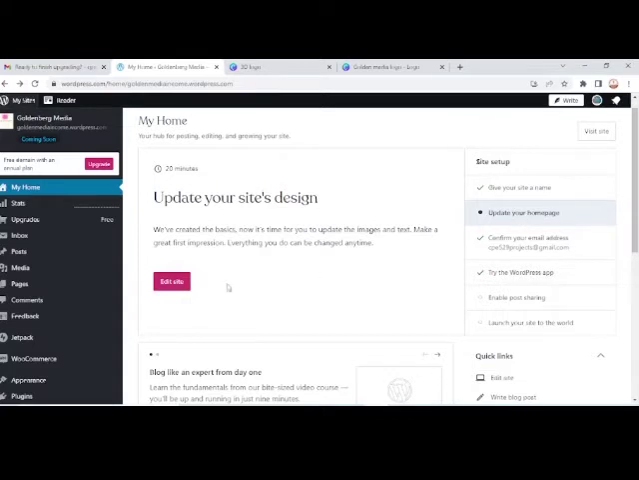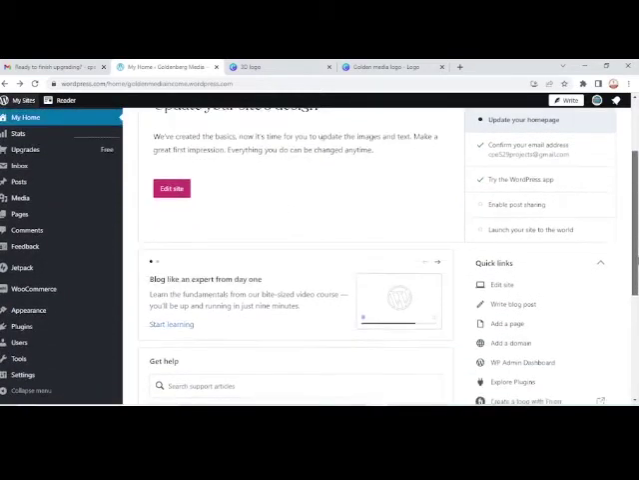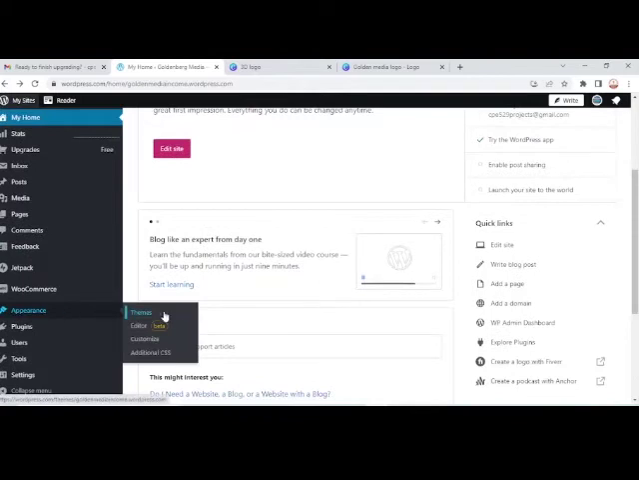So we're going to update the site. Now what we're going to do to update it, first of all, we need to get a theme. Right now we don't have a theme, so we need to get a WordPress theme. Now all you have to do is come down to appearance and get a theme.